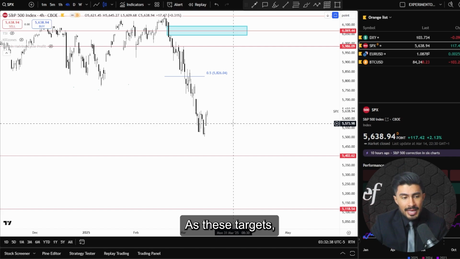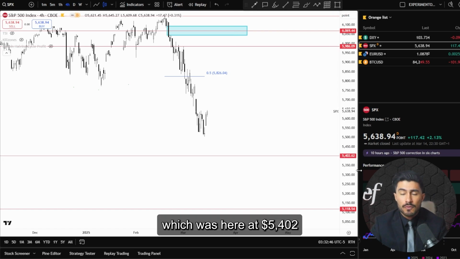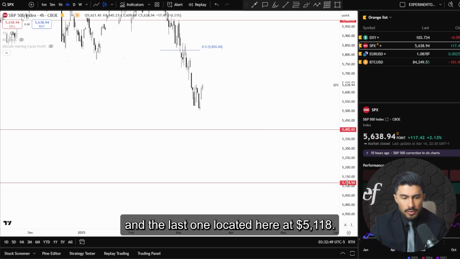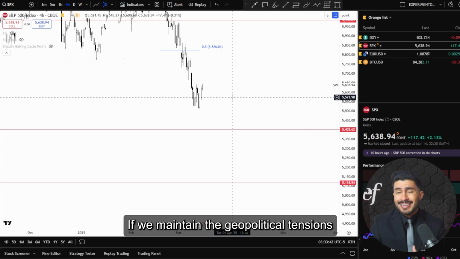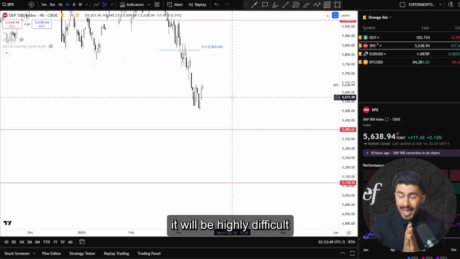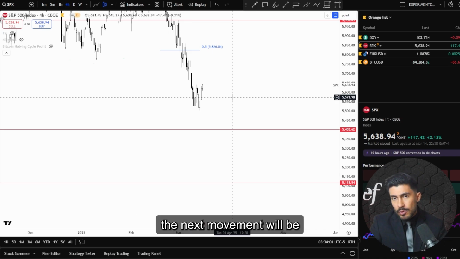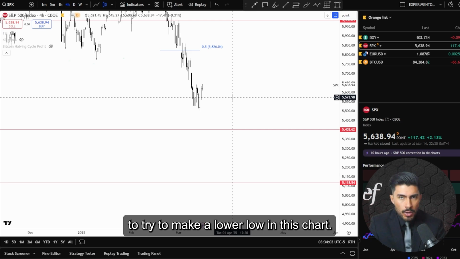As bearish targets, I will still consider the target that I established last week, which was here at $5,402, and the last one located here at $5,118. If we maintain the geopolitical tensions and if liquidity does not enter the US markets, it will be highly difficult for the price to recover. So I think this downward structure will continue. Take that into consideration. And for me, the next movement will be to try to make a lower low in this chart.